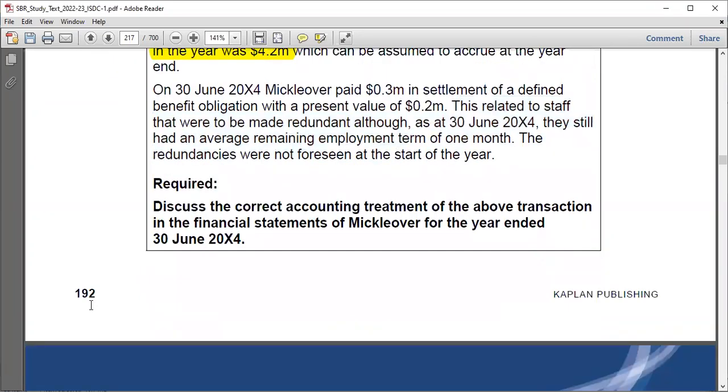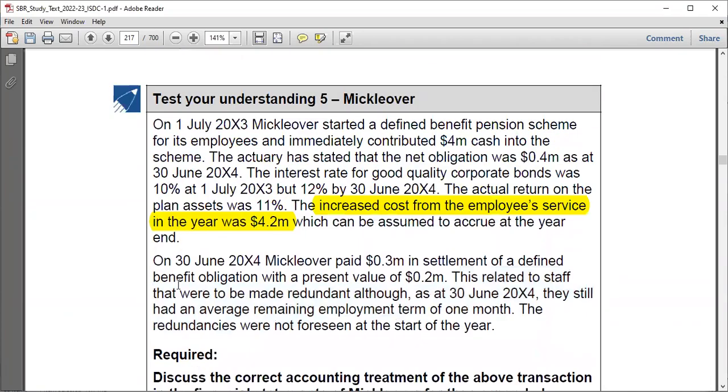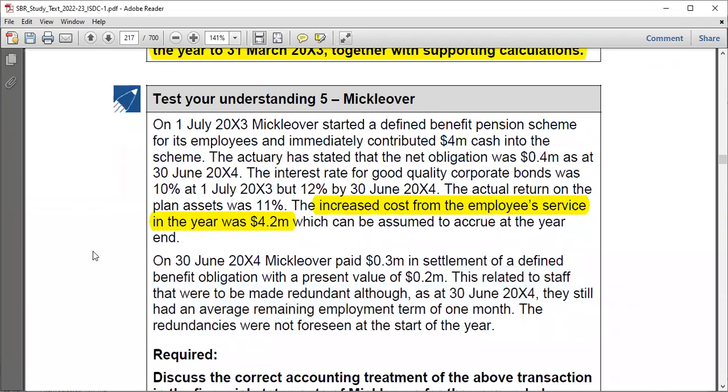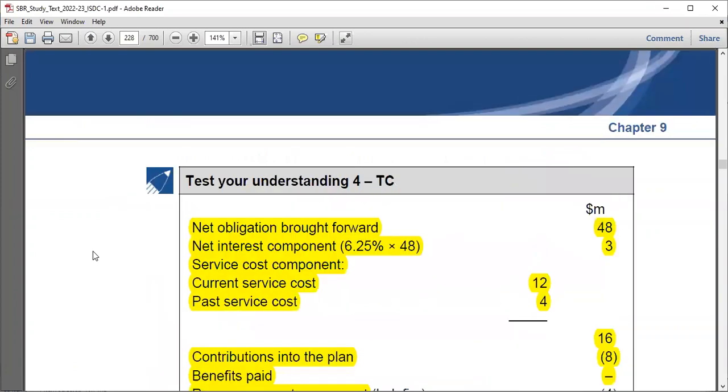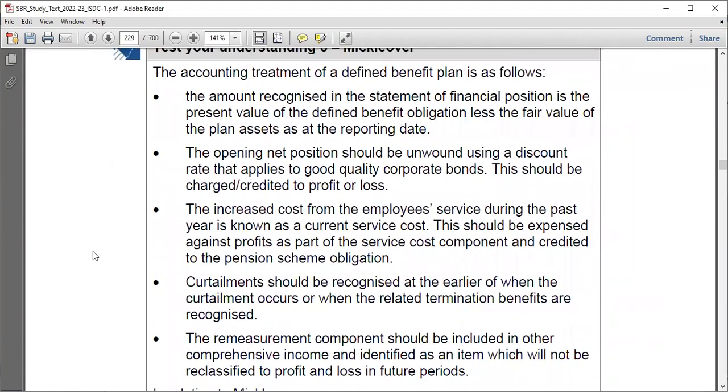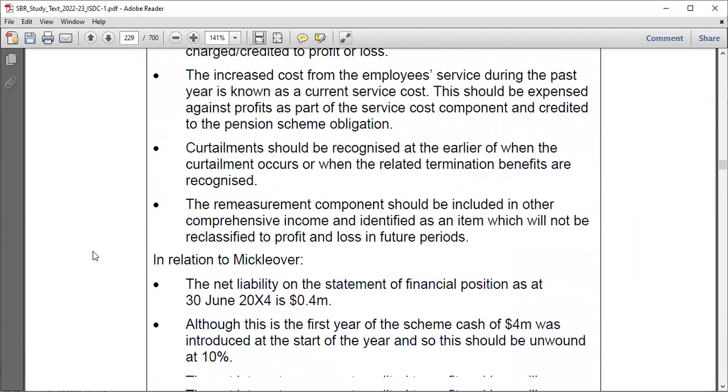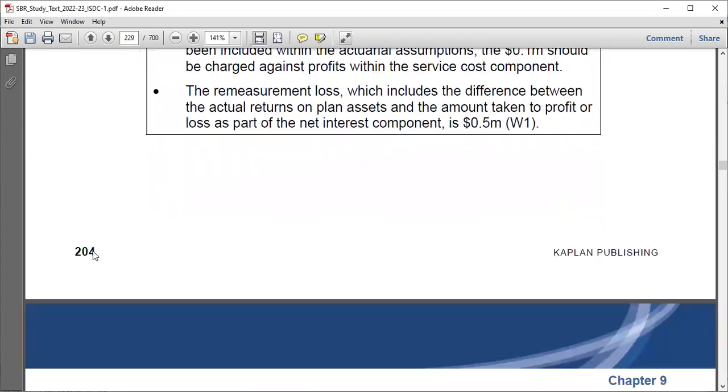Required: discuss the correct accounting treatment, as usual, just the accounting treatment for the year ending June 20x4. These questions are usually direct. We just need to be conversant with how they are brought in an exam. Okay, let's go to the computation.